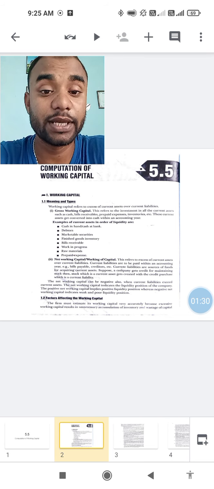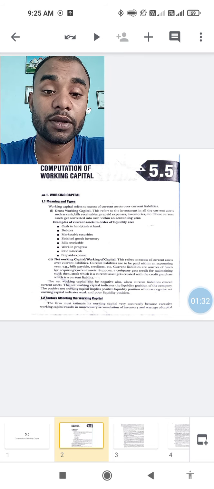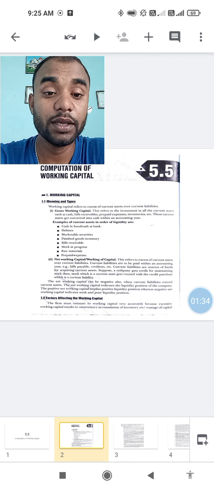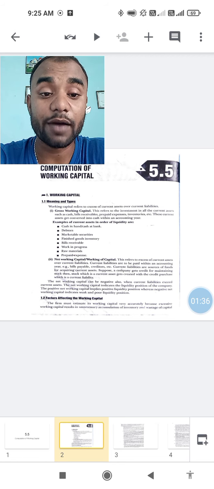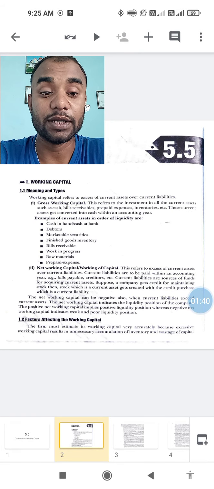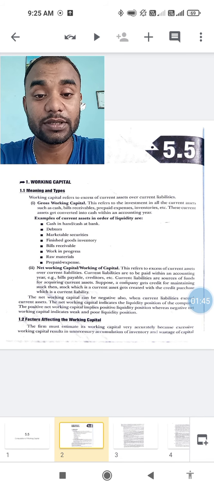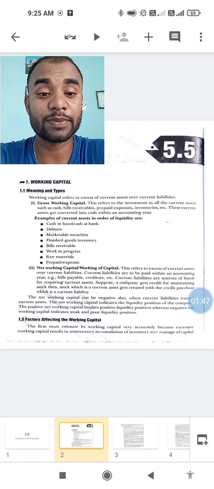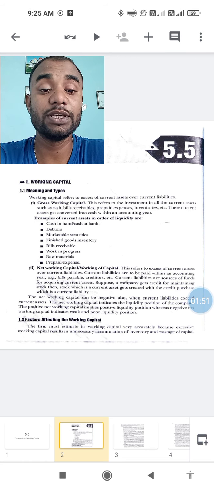First, let's go into gross working capital. This refers to the investment in all current assets. You can see here, let me zoom it. This refers to the investment in all current assets such as cash, bills receivable, prepaid expenses, inventories, etc. These current assets get converted into cash within an accounting year.